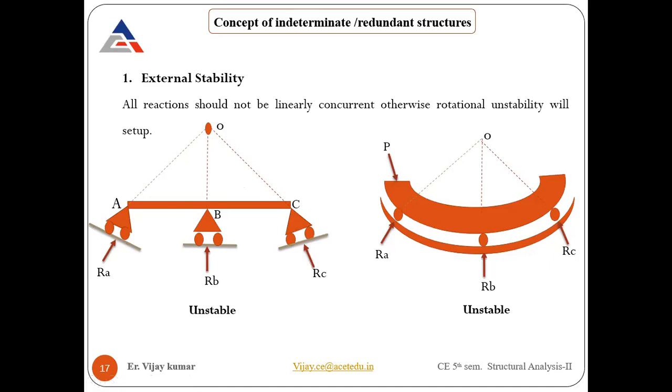Please let me explain this in detail. Here, suppose I am putting a force some distance away from point B, and you are going to take moment about this point O. What will happen? Is the bending moment going to be zero? What will be the value of that bending moment?